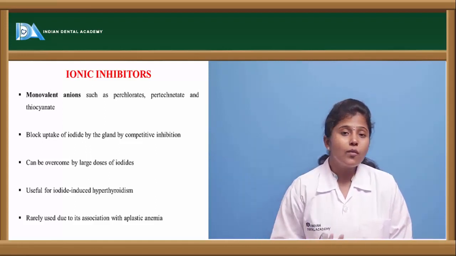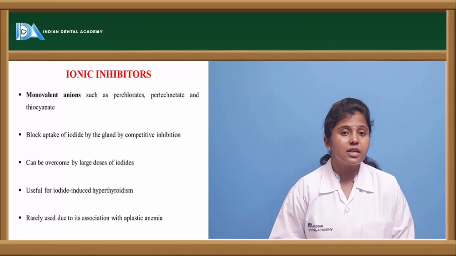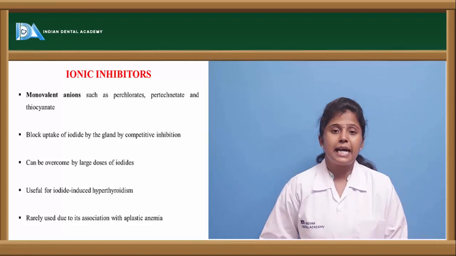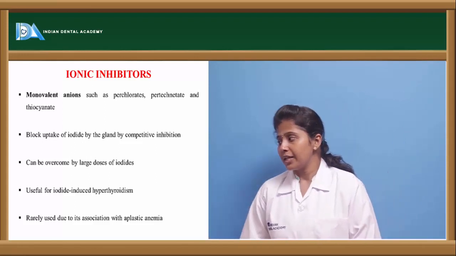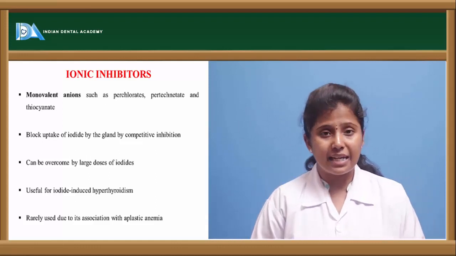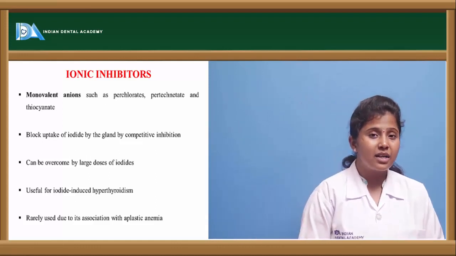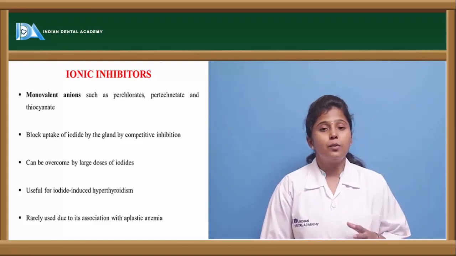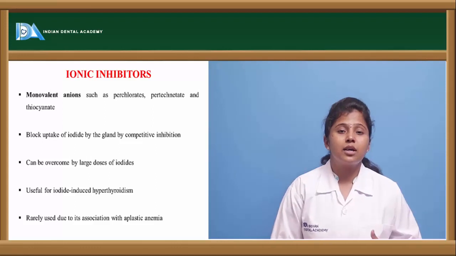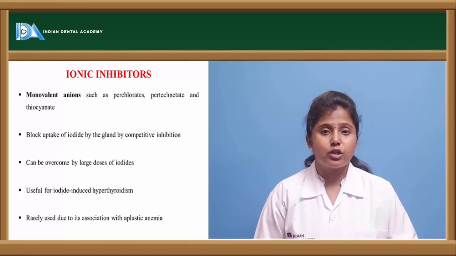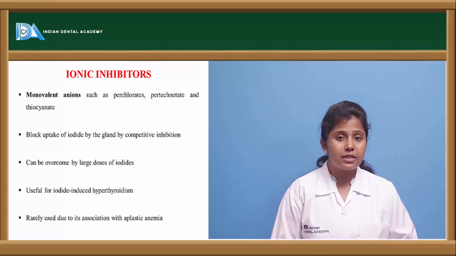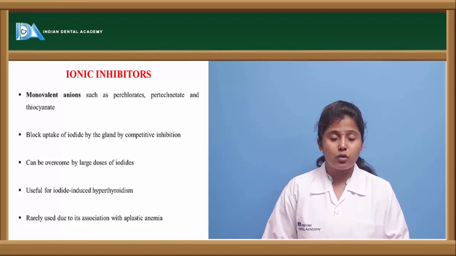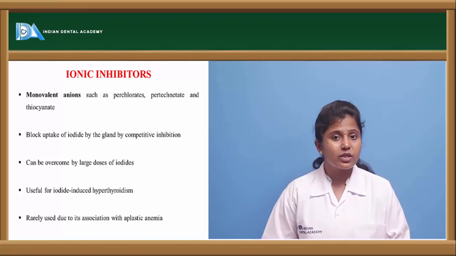So hyperthyroidism which is caused because of the over uptake of iodine can be inhibited by these drugs, and in rare conditions they cause aplastic anemia. Aplastic anemia is a condition where there is destruction of blood cells in the body. If the white blood cells are destroyed, the person is more prone to infection. The iodides at increased doses may cause this adverse effect, but it is very rare.